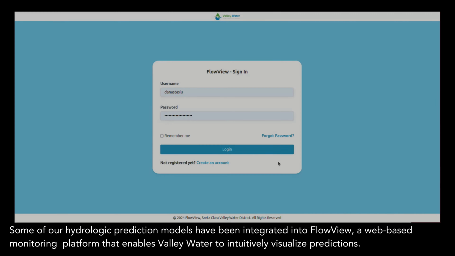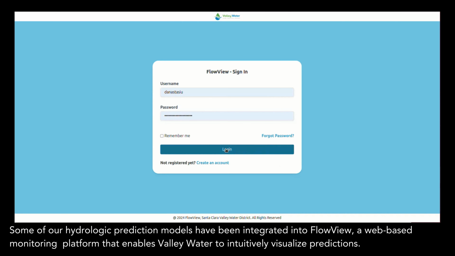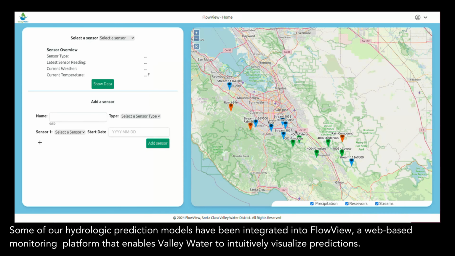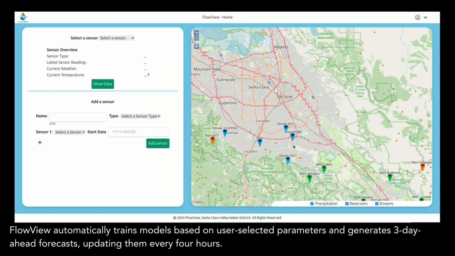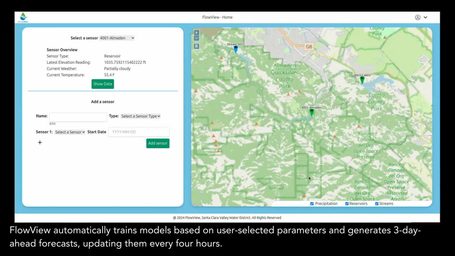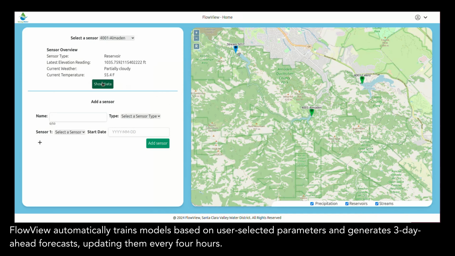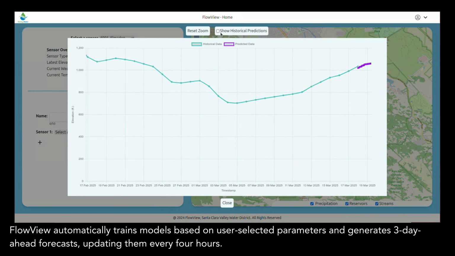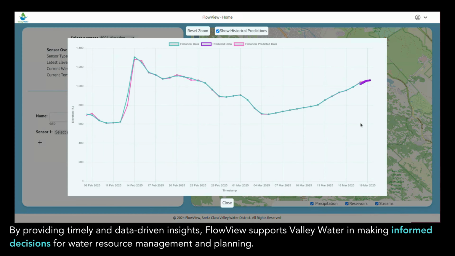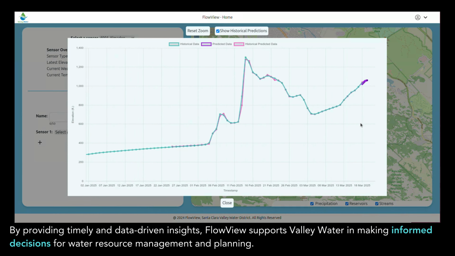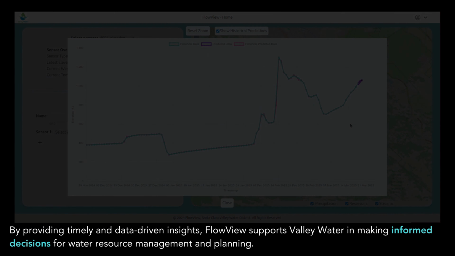Some of our hydrologic prediction models have been integrated into FlowView, a web-based monitoring platform that enables Valley Water to intuitively visualize predictions. FlowView automatically trains models based on user-selected parameters and generates 3-day-ahead forecasts, updating them every 4 hours. By providing timely and data-driven insights, FlowView supports Valley Water in making informed decisions for water resource management and planning.